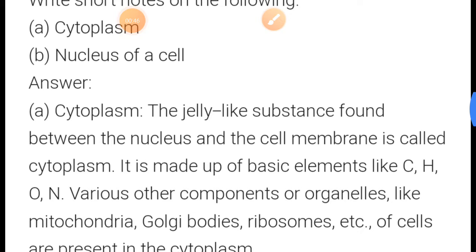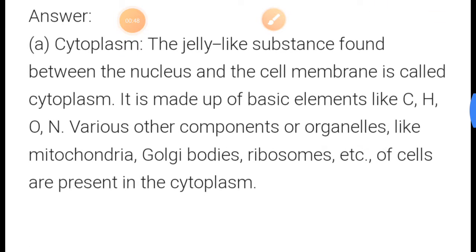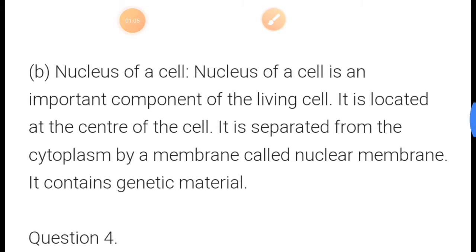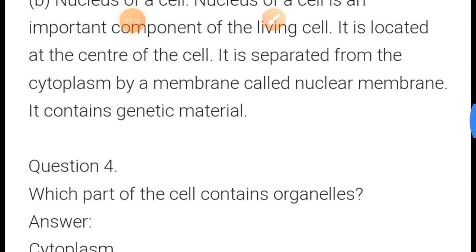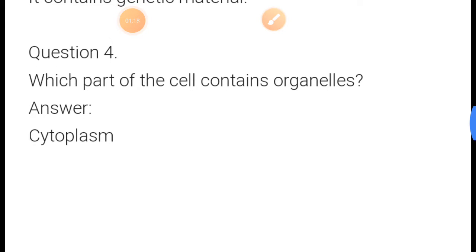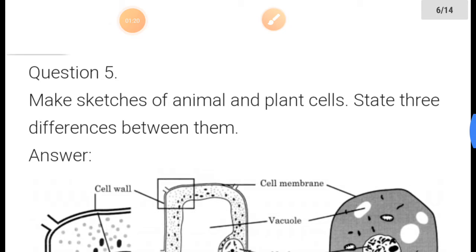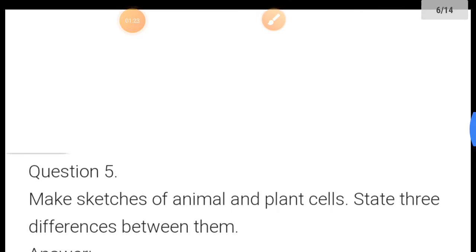Write a short note on cytoplasm and nucleus of a cell. The jelly-like substance found between the nucleus and the cell membrane is called cytoplasm. It is made up of basic elements like CHOH. Various other components like organelles, such as mitochondria and Golgi bodies, are present in the cytoplasm. The nucleus of a cell is an important component of the living cell. It is located at the center of the cell. It is separated from the cytoplasm by a membrane called the nuclear membrane. It contains genetic material. Which part of the cell contains organelles? The cytoplasm.